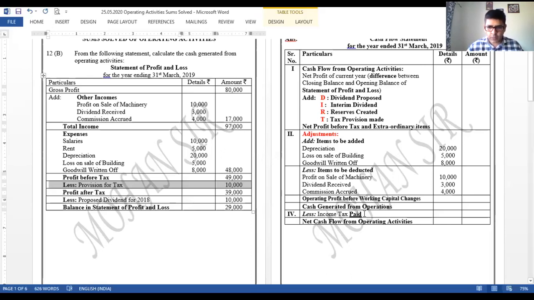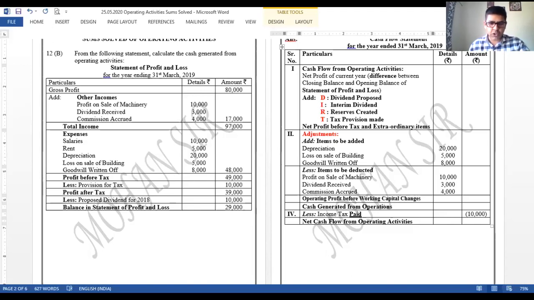So let us write over here, taxes paid can be seen as a fourth amount. On the right hand side of the screen, you can see less income tax paid. So tax paid, I'll put it over here. Because this is paid, the amount has to be negative, and whenever the amount is negative in this statement, I'll be using the bracket sign. 10,000 excess paid has been shown over there.